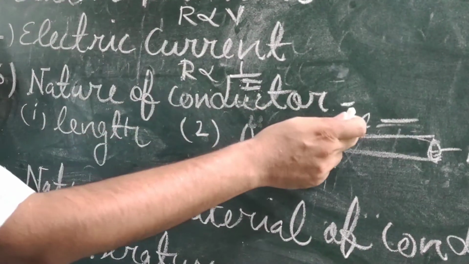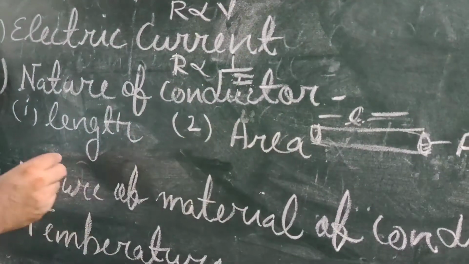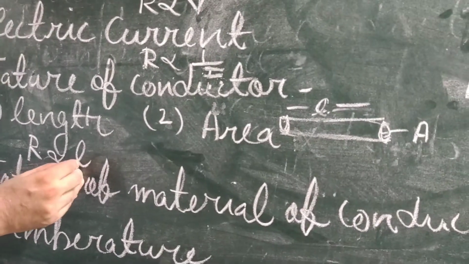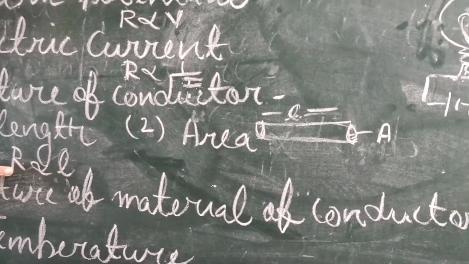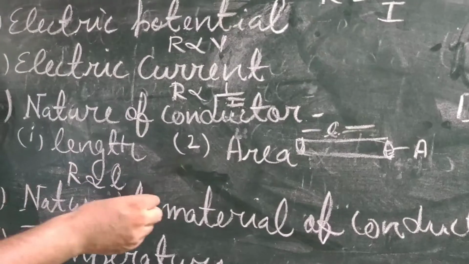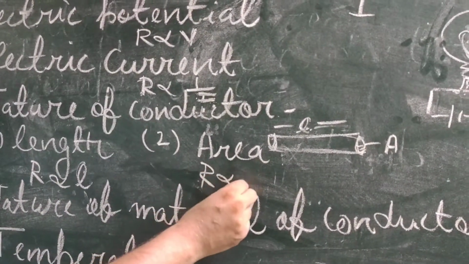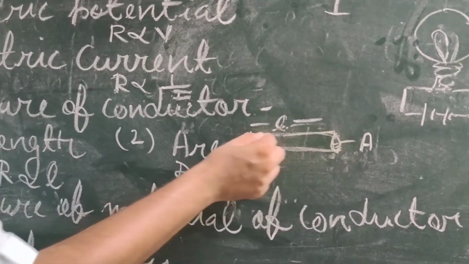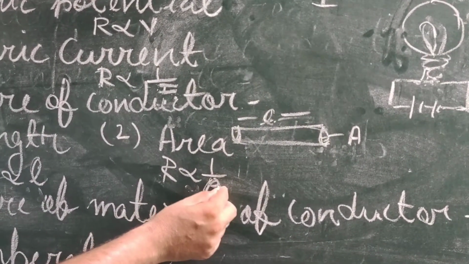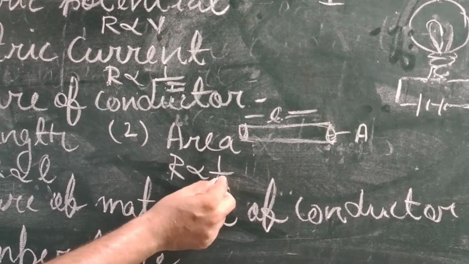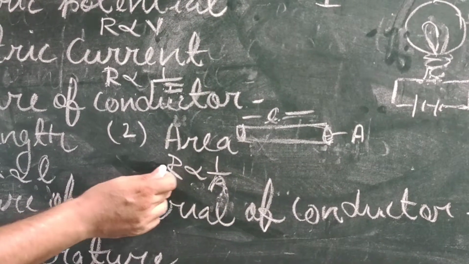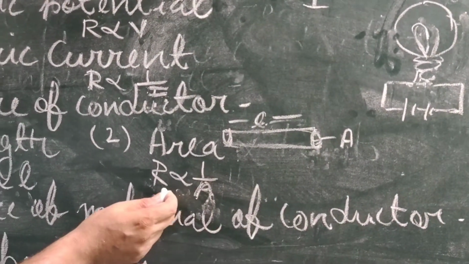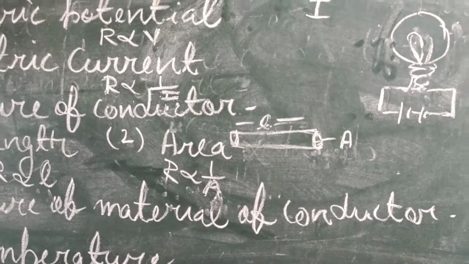Like if we speak about the length of the wire, then the resistance is directly proportional to the length. Means if we increase the length, then the resistance will be increased. And it is inversely proportional to the area of cross section. Means if the wire is thick, then the resistance will be less. Or if the wire is thin, then the resistance will be more.